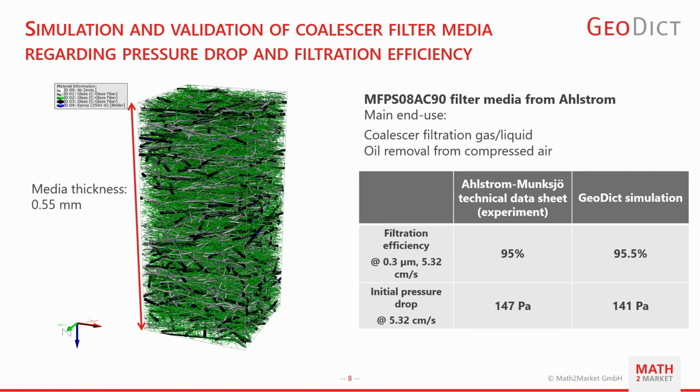The initial pressure drop was measured by mean flow velocity of 5.32 cm per second, and the filtration efficiency was measured for aerosols with a mean aerosol diameter size of 0.3 micrometer at a mean flow velocity of 5.32 centimeter per second. As can be observed in this table, there's a very good agreement between simulation results and the experimental data by Alstom.